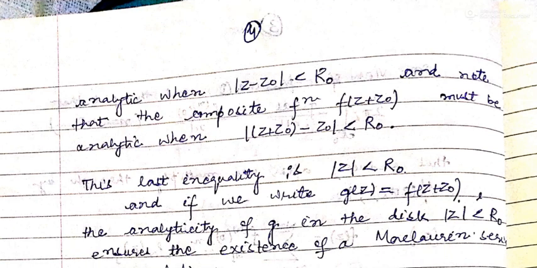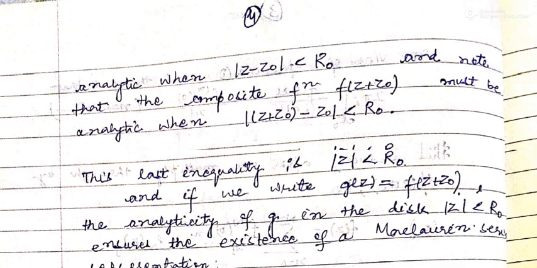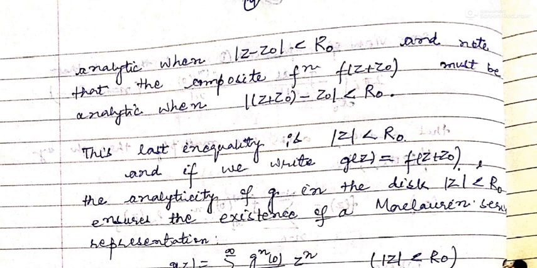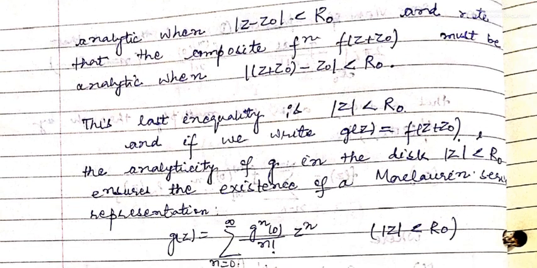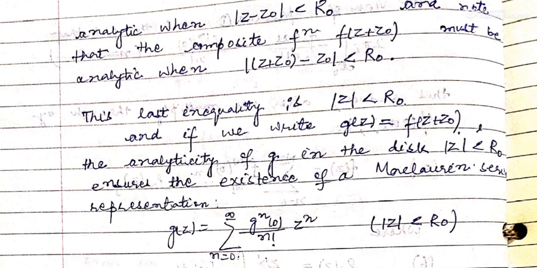So we write g(z) as f(z plus z0). The analyticity of g in the disk mod z less than r0 ensures the existence of a Maclaurin series representation: g(z) is equal to sigma g^(n)(0) upon factorial n z power n, n equal to 0 to infinity, where mod z is less than r0.